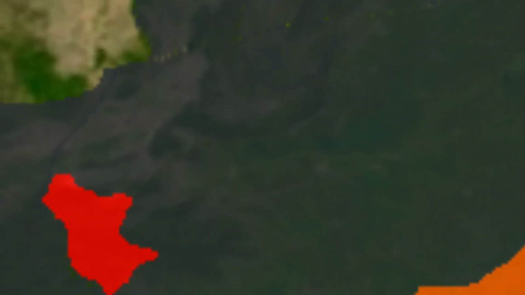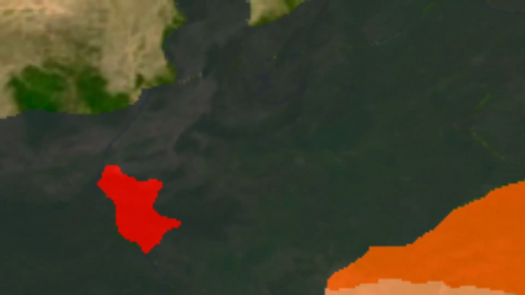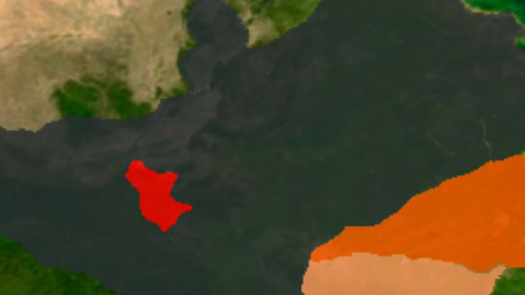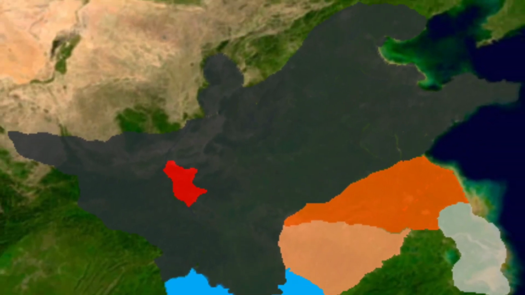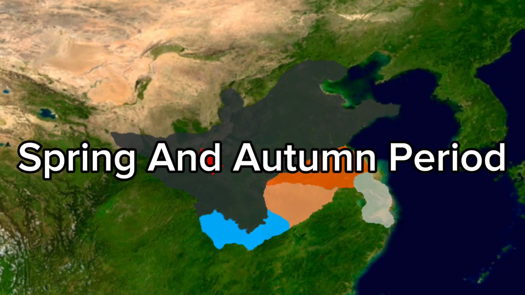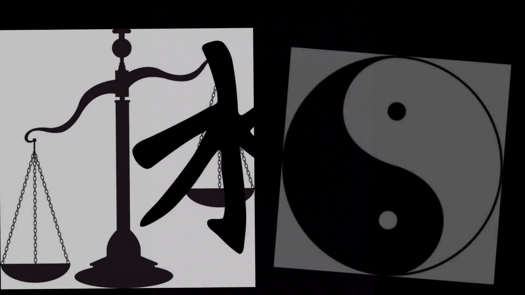This event would mark the end of the Western Zhou period and usher in a new period of decentralization and total vassal autonomy, and the map of China would turn into a complete clusterfuck. This period is known today as the Spring and Autumn period, covering half of the Eastern Zhou, but despite the chaos and instability that it brought, it would be then that the more famous ancient Chinese philosophies and philosophers would flourish. And we will go over those next time.